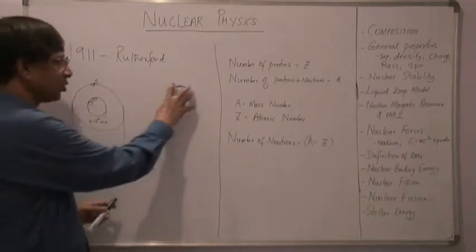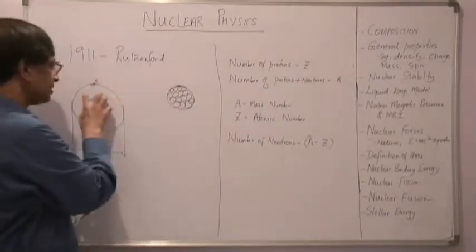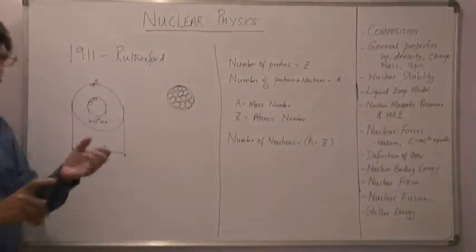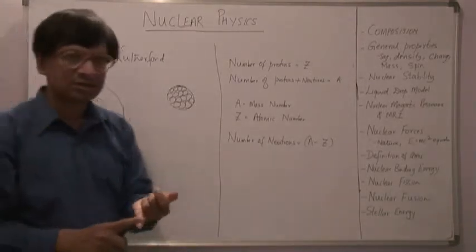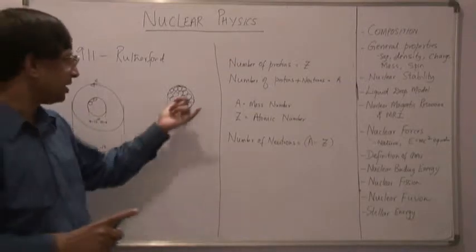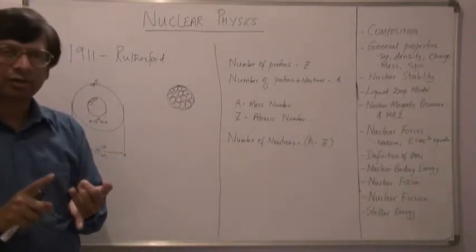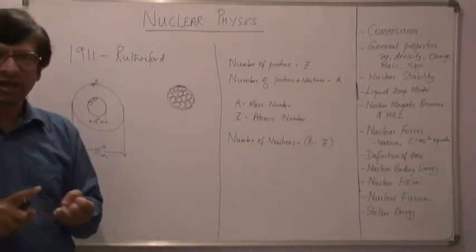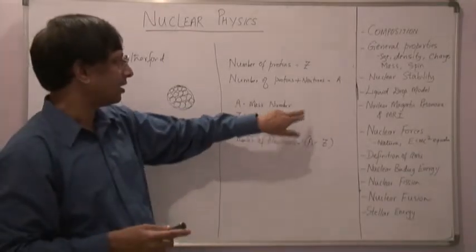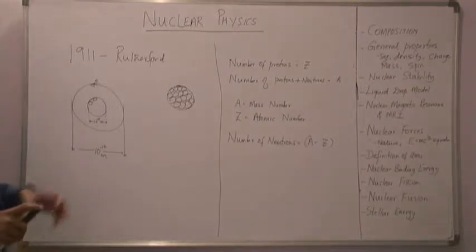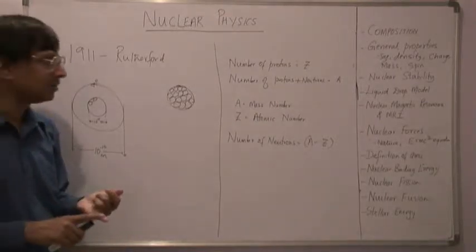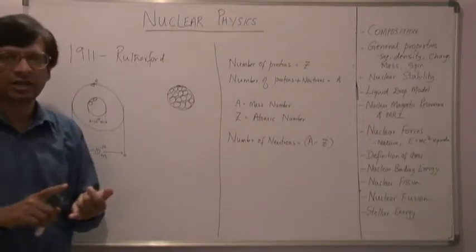Now the central core consists of two different types of objects. One is protons, which are positively charged, and we also have neutrons inside the nucleus. And neutrons are electrically neutral.